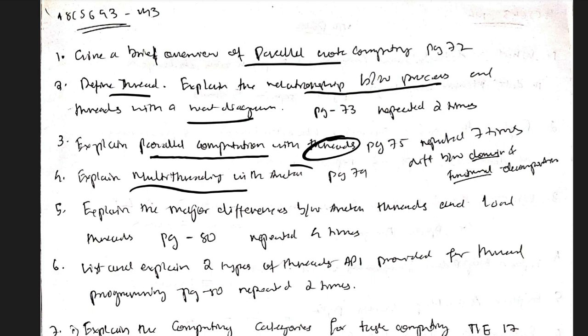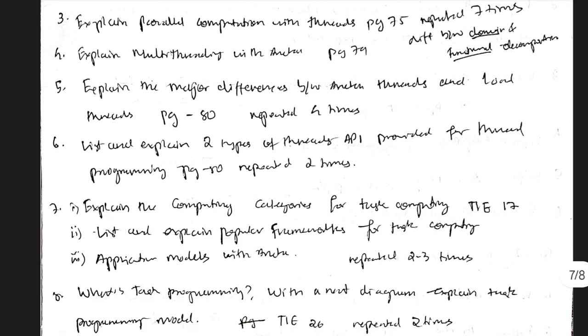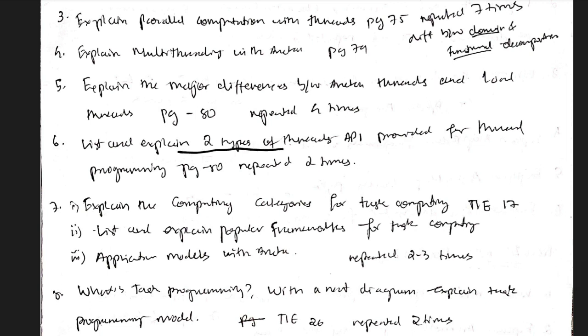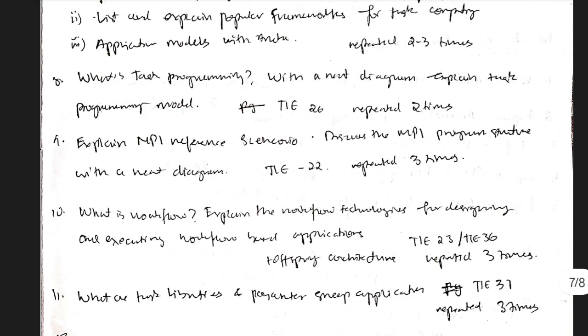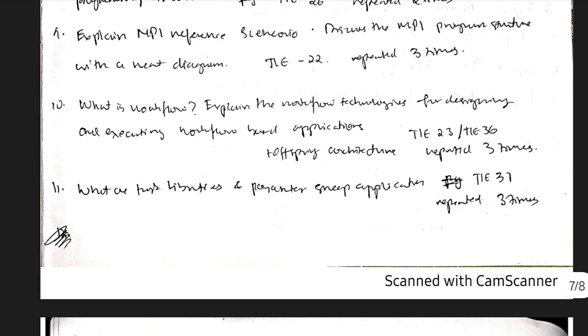What is multi-threading with Aneka? The difference between Aneka threads and local threads is a very important concept, and it's repeated 7 times. The domain and functional decomposition is also very important. List and explain the 2 types of threads API, and the computing categories for task computing. List and explain popular frameworks, application models with Aneka, task programming, MPI reference, workflow, and task libraries. These are very important concepts.